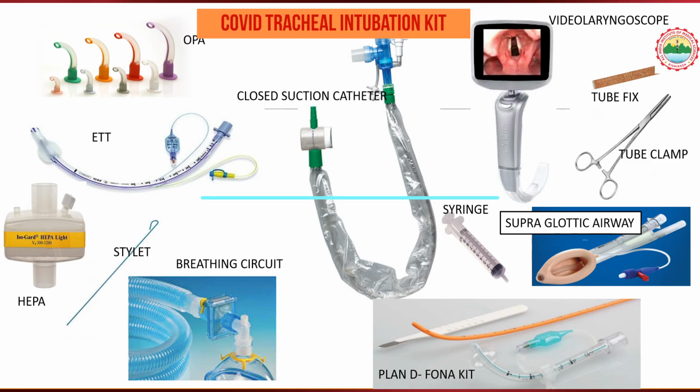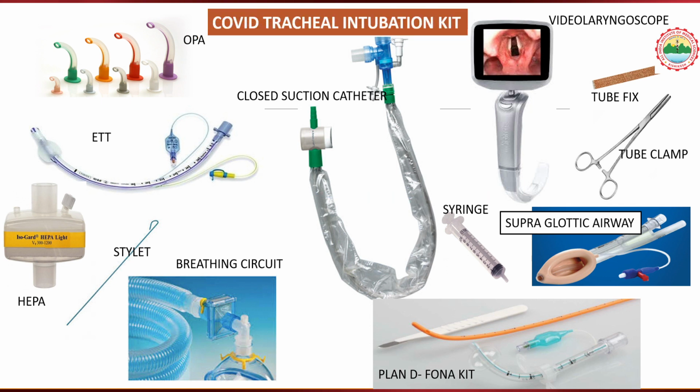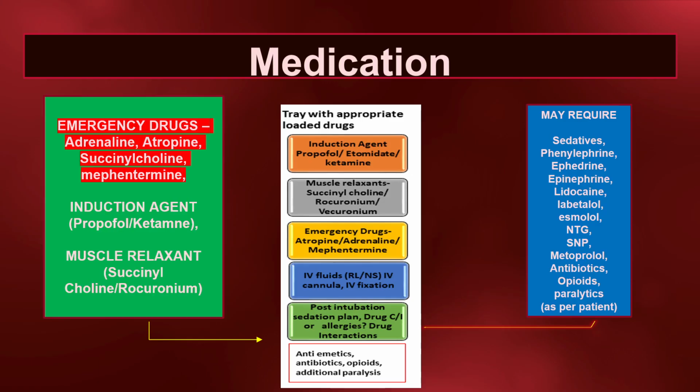The intubation kit should include appropriate size endotracheal tubes, oropharyngeal airways, closed suction catheters, HEPA filter, breathing circuits, video laryngoscope, tube clamp, tube fixation, syringe, supraglottic airway device, and FONA kit, that is front of neck access kit.